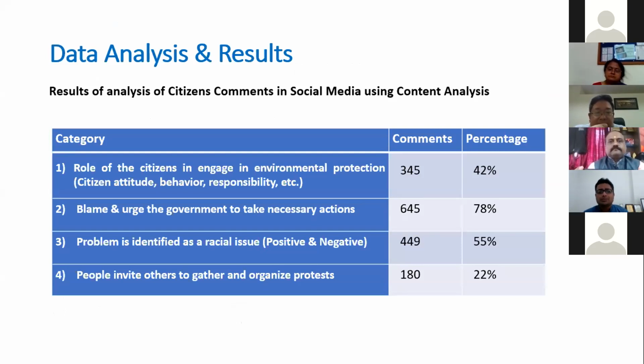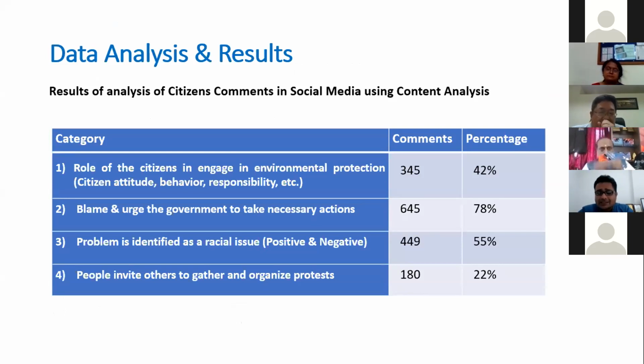When it comes to the citizens' data, for which I used content analysis as the method, you can see that a lot of people were blaming and urging the government to take necessary actions. This was brought to attention by the people of the country through social media platforms.